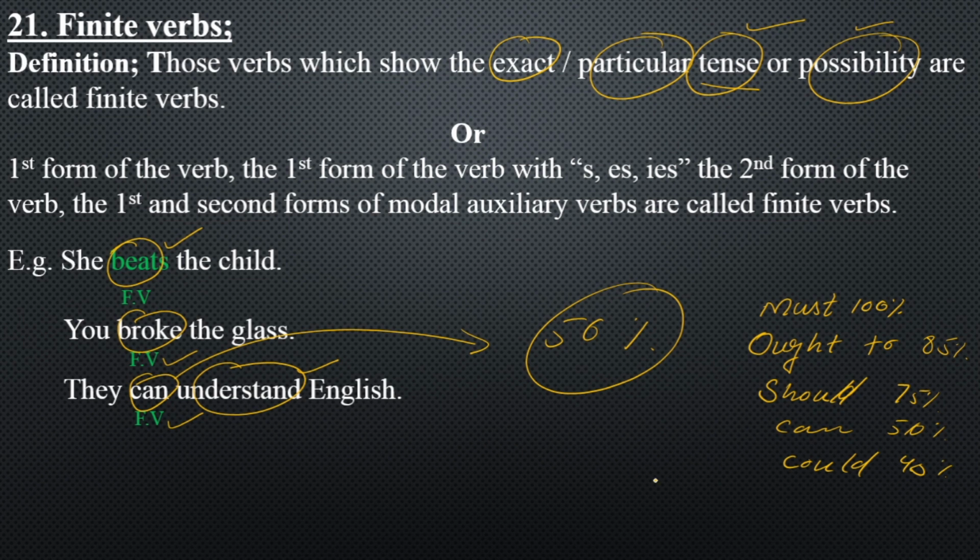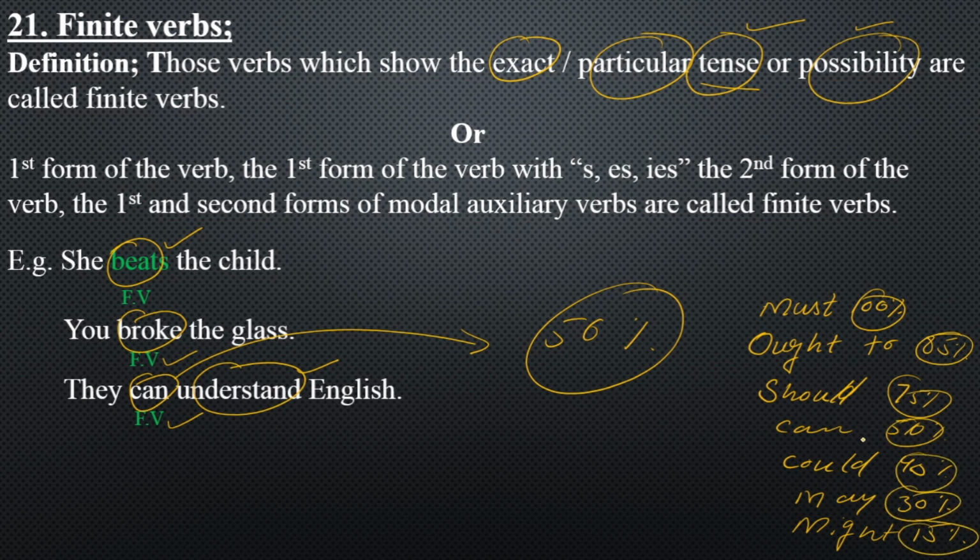And if I say they may learn English, it means 30%. And if I say they might learn English, it means 15%. So these are the possibilities of an action, and that is what they are telling you, the exact possibility or the particular possibility.